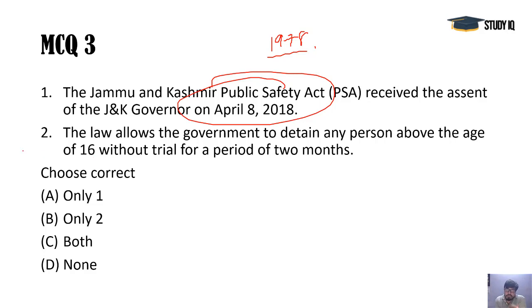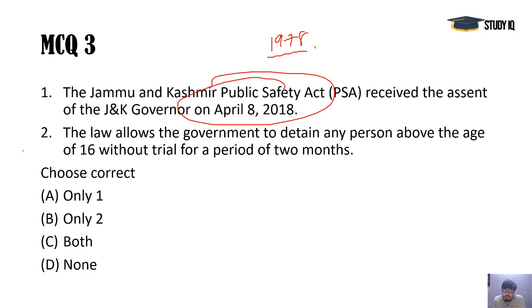It's a draconian law because without any trial, they may put somebody behind bars for 2 years. 2 years is a long period. Even in the Preventive Detention Act, there are provisions for 3 months, and here it is 2 years. Without trial, they can put anybody behind bars. There can be additional issues of security as well.